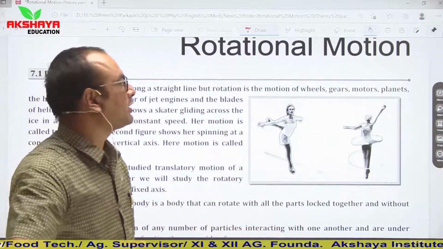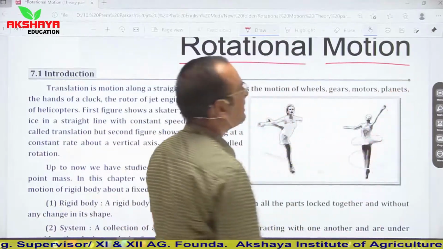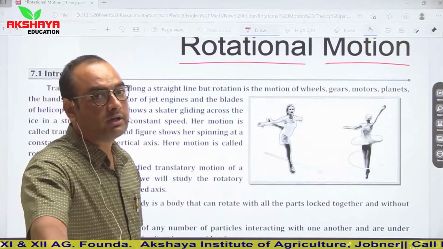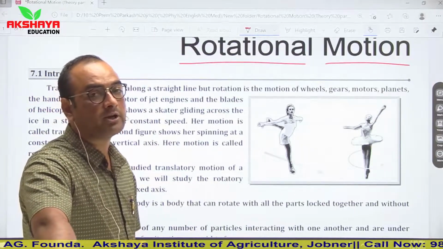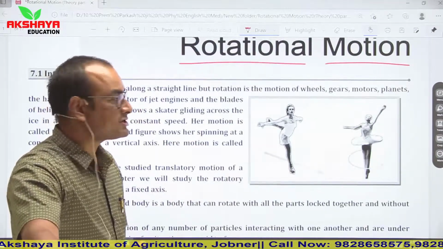In today's lecture we are going to start with rotational motion. So our today's topic is rotational motion. In the previous lecture we discussed center of mass and different patterns of questions based on that. So today we are going to start rotational motion.